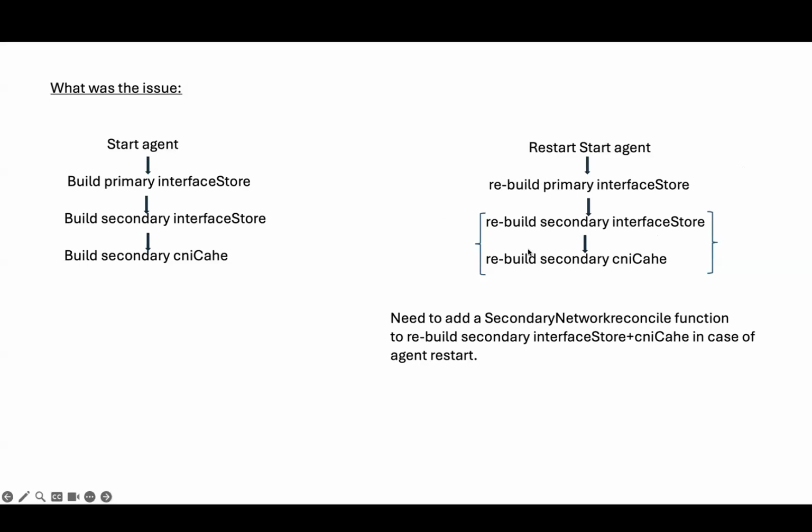So my task was to add these two reconcile functions so that we can perform the cleanup correctly in case of agent restart. We need to restore everything again in case of agent restart. So I added these functions to rebuild the secondary interface store cache and rebuild the secondary CNI cache.